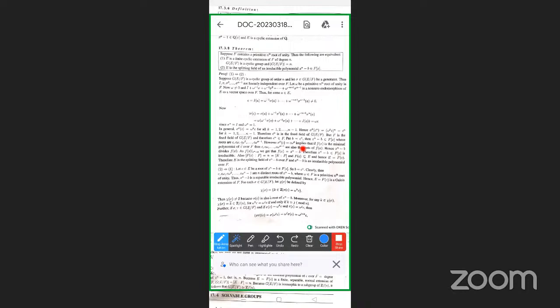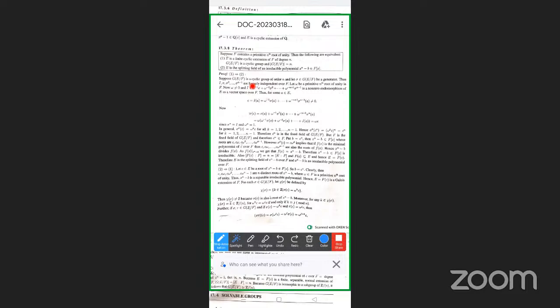To prove: assume the first condition is true. We have to prove the second condition, that E is the splitting field of an irreducible polynomial x power n minus b belonging to F of x. Suppose G of E over F is a cyclic group of order n, and let sigma belonging to G of E over F be a generator. So sigma is the generator of the cyclic group; if there exists at least one generator in a group, then we can say that G is a cyclic group.